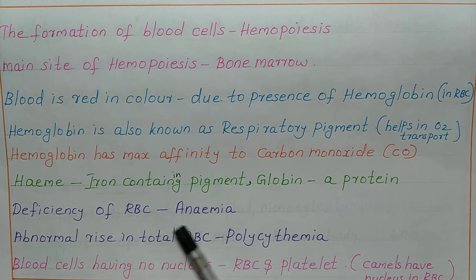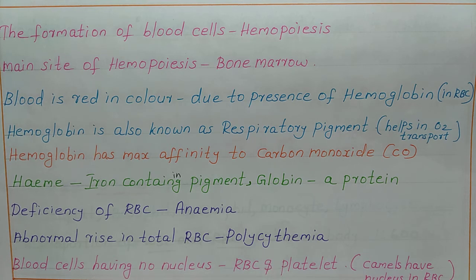Deficiency of RBC is known as anemia, and abnormal rise in total RBC is known as polycythemia. So anemia is the condition in which RBC is less than the normal value, and polycythemia is the condition in which RBC is more than the normal value.